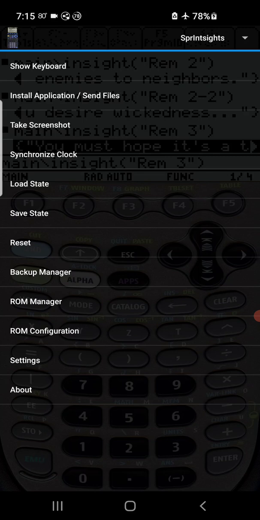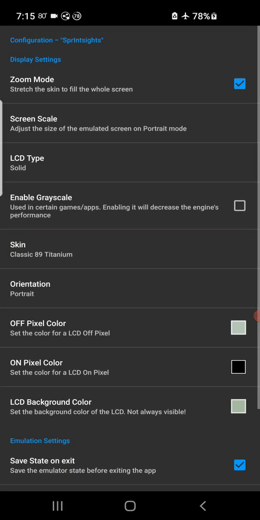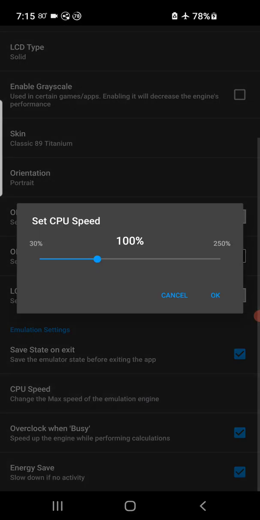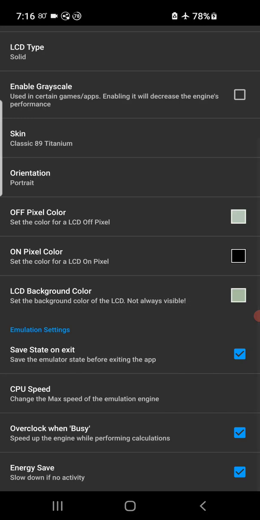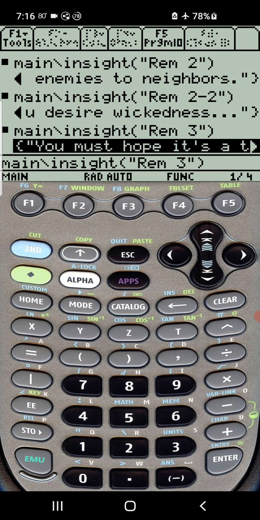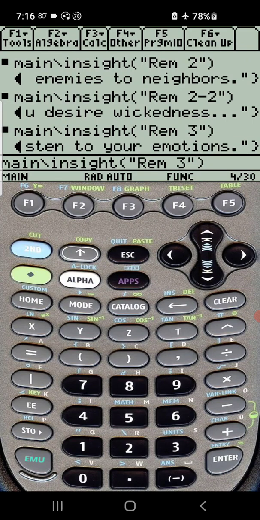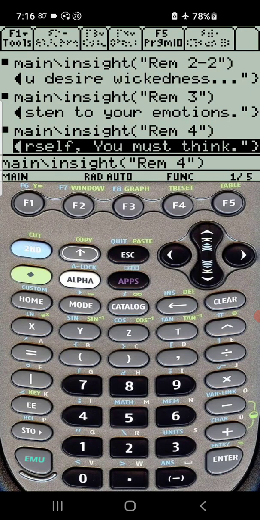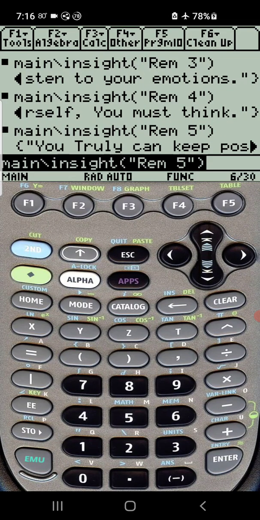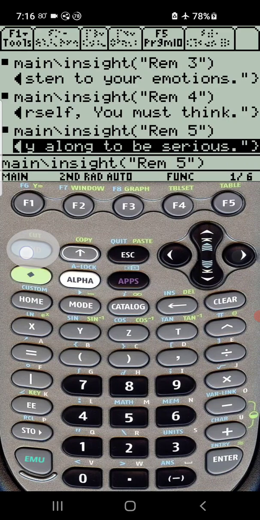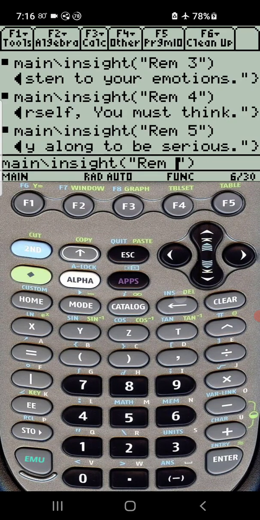Go to Emulator, ROM configuration. At the bottom has CPU speed, 250%. Now it'll not only process more quickly, but also be able to scroll and move more quickly. It says I must hope a test to listen to my emotions. Alright, the probability that it'll have clarity is like 1 out of 5. So if I do 5 of them, there'd be a high chance of getting some clarity. Nothing.